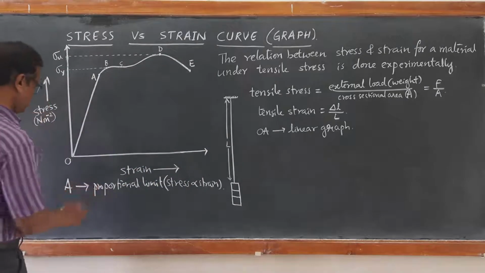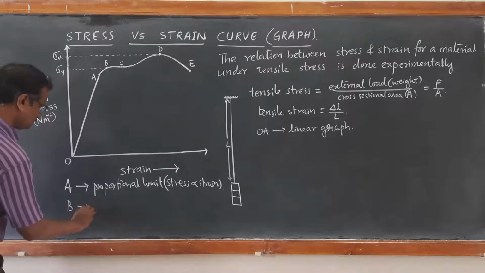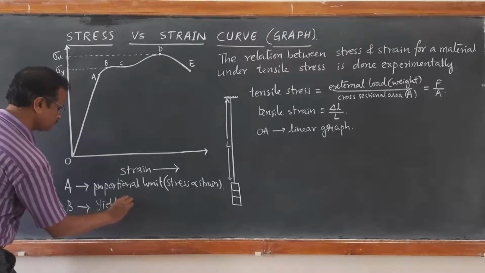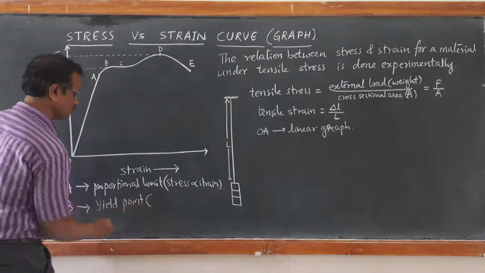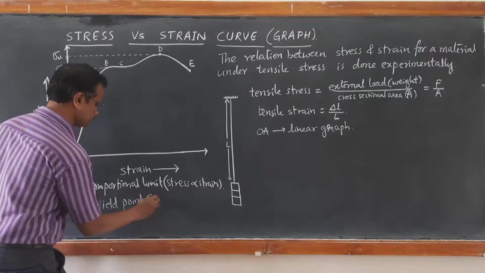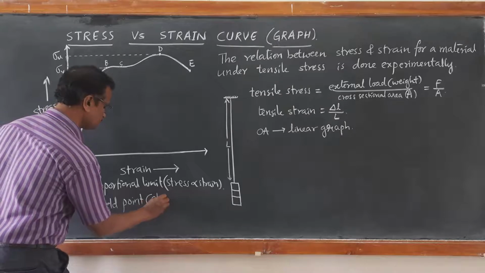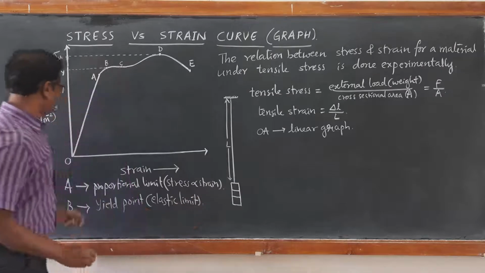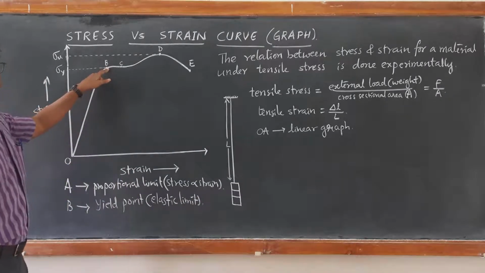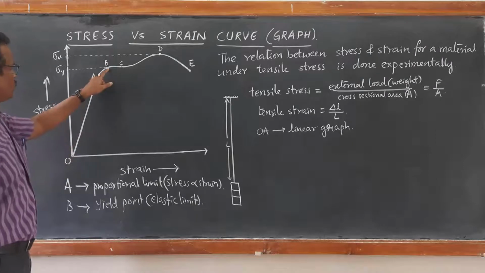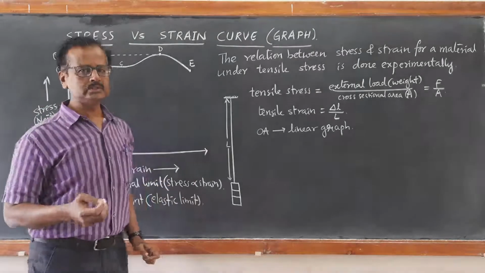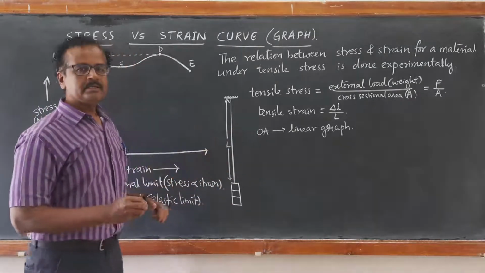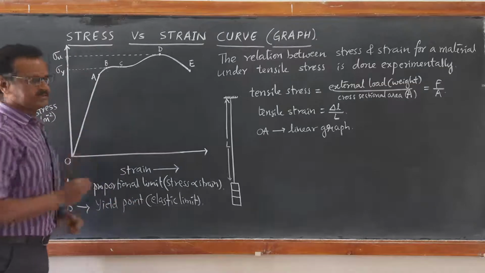So B is called the yield point, or it is also called the elastic limit. Elastic limit means that in the graph from O to B, not only up to A, when the external load is taken out, the material like steel or any metal is capable of regaining its original length.